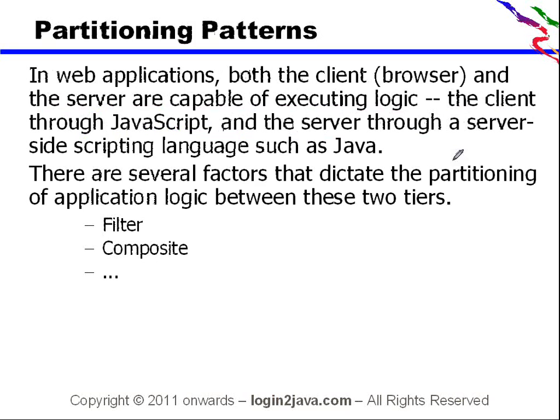Partitioning patterns: in a web application, both the client and the server are capable of executing logic. The client through JavaScript and the server through server-side scripting such as Java. There are several factors that dictate the partitioning of application logic between these two tiers. If you are using communication between tiers, you need to use a partitioning pattern for better code. Filter and composite are examples of partitioning patterns.